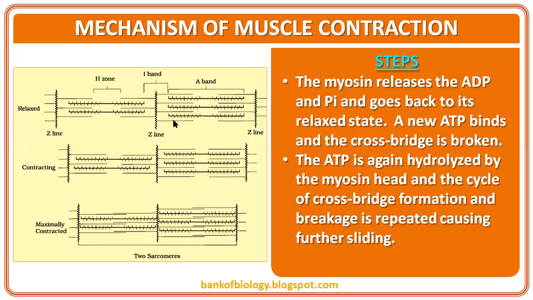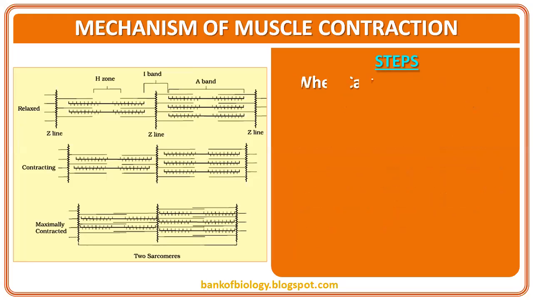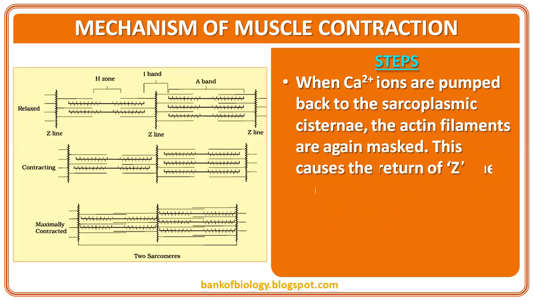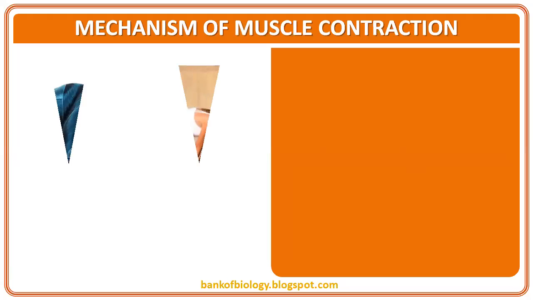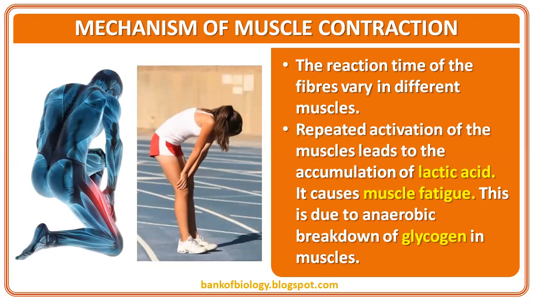The myosin releases the ADP and phosphate ion and goes back to its relaxed state. A new ATP binds and the cross bridge is broken. The ATP is again hydrolyzed by the myosin head and the cycle of cross bridge formation and breakage is repeated, causing further sliding. What happens to the calcium ions when relaxation is required? Calcium ions are pumped back to the sarcoplasmic cisternae, and the actin filaments are again masked. This causes the return of Z lines back to their original position. This is called relaxation.